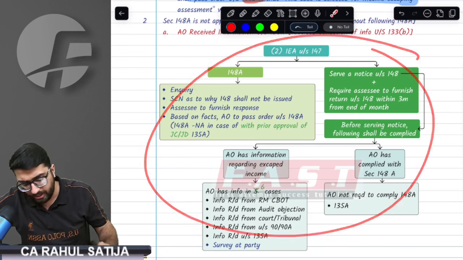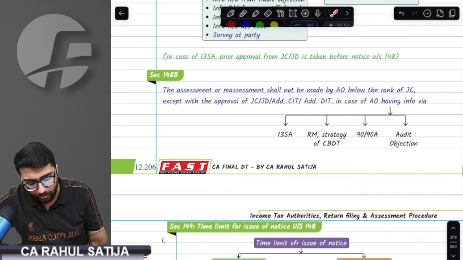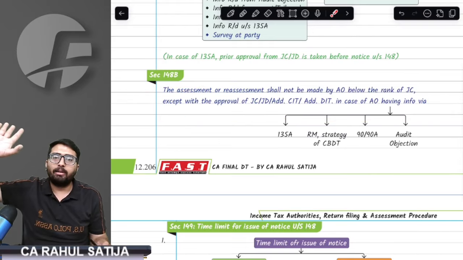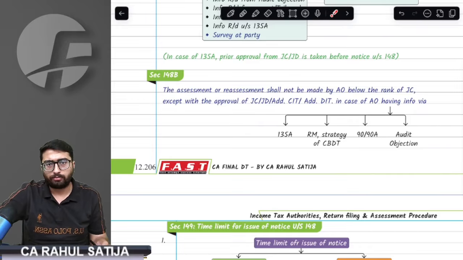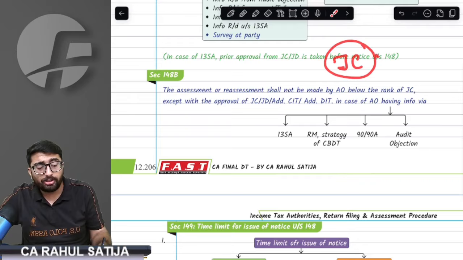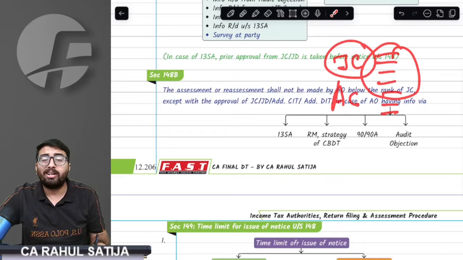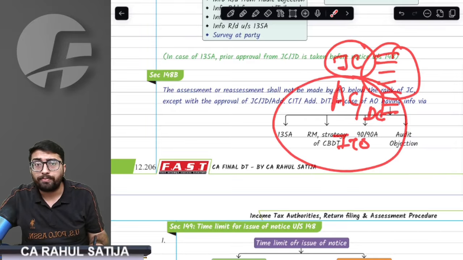In case you want to refer, this is the entire summary of the income escaping assessment. Remember, who will do the assessment? When income escaping assessment is being done, not every assessing officer can do the assessment. Ideally, joint commissioner can do assessment in all the cases, but AOs like assistant commissioner, deputy commissioner, ITO, they cannot do the assessment normally.